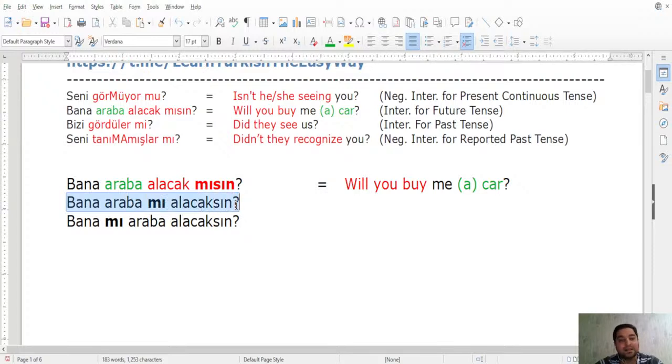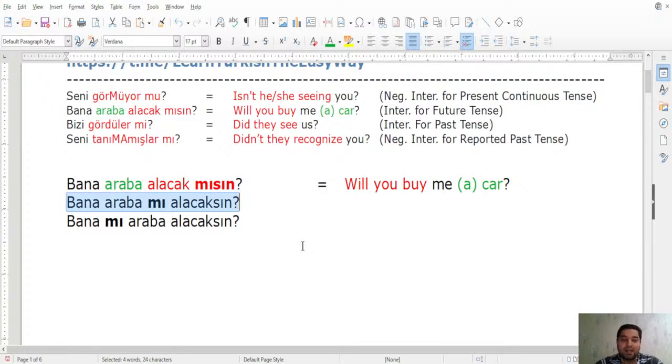Now the meaning has changed. What is the meaning of the sentence now? The meaning is: I am wondering whether you are going to buy me a car or something else. My interest now is not in the verb almak anymore, because I'm assuming that you will buy something anyway, but I'm not sure whether you are going to buy a car or something else.